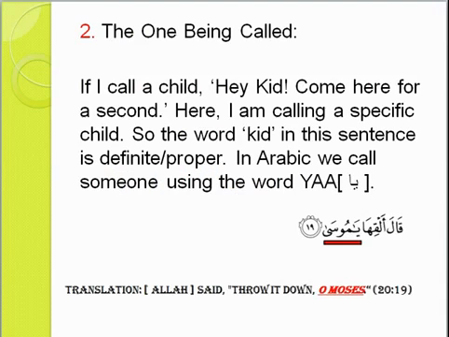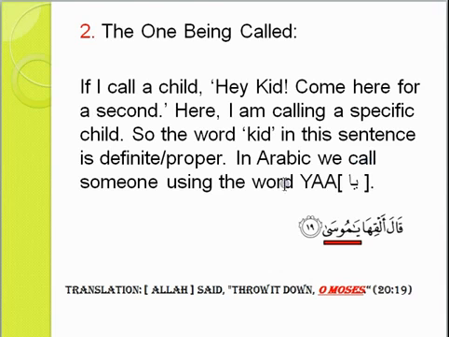The second one, the one being called. Now this is easy to understand. Like if I call a child, hey kid, come over here for a second please. Here I did use the word kid, or hey child, which is common because all children are children, all kids are kids. But for this hey kid, I'm not calling all the kids of the world with this one, right? I'm calling a specific kid, come here for a second. So when I'm calling this specific child, it is now proper.